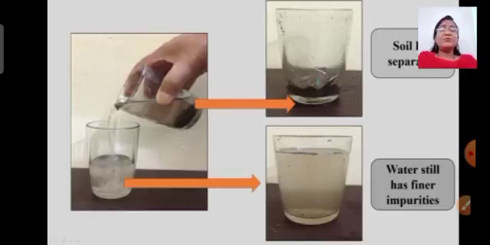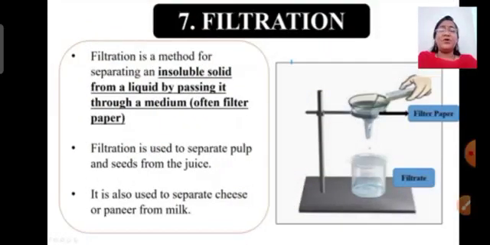I hope, children, you understood all these three processes. Now we will look at the filtration process with more details. So what is filtration? It is a method of separating insoluble solids from a liquid by passing them through a medium. Often it is a filter paper.